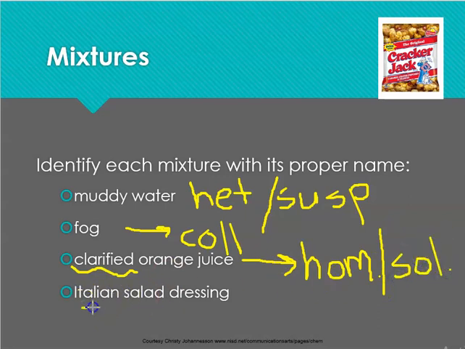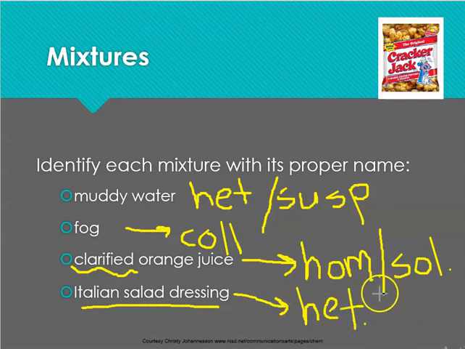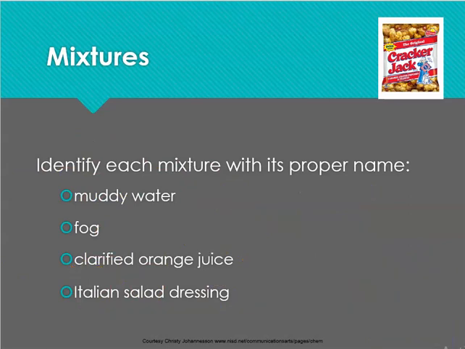The last example that we have is Italian salad dressing. In any dressing, we see the different components that it has. So we usually have pepper, salt, oil, vinegar, or something. So this is a heterogeneous mixture. Because we have to mix salad dressing every time we take it out of the fridge, it's going to be a suspension, because the particles can settle. Okay, so hopefully you can follow my examples and make some sense of what I was saying.